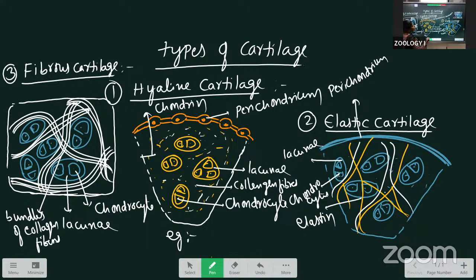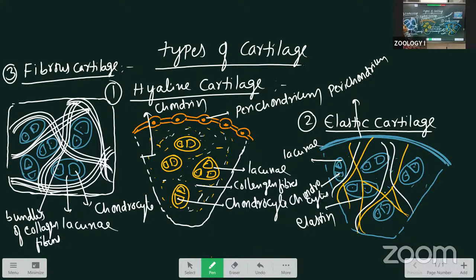Hyaline cartilage is present in the walls of the nose and mainly in the costal cartilage. Elastic cartilage is present in the epiglottis, and in the trachea and bronchi. Fibrous cartilage is present mainly in the pubic symphysis, and also in one more location.